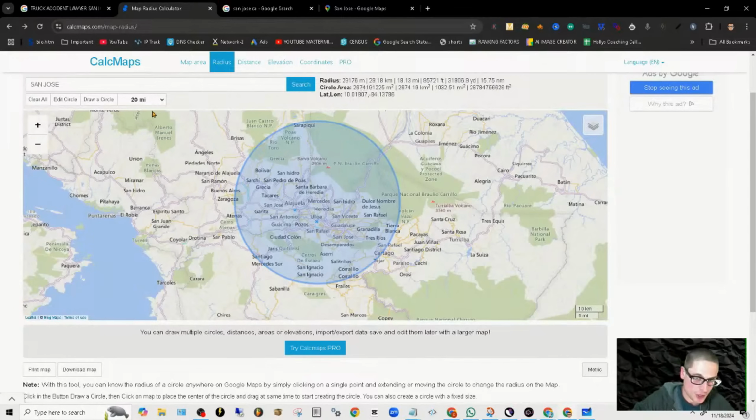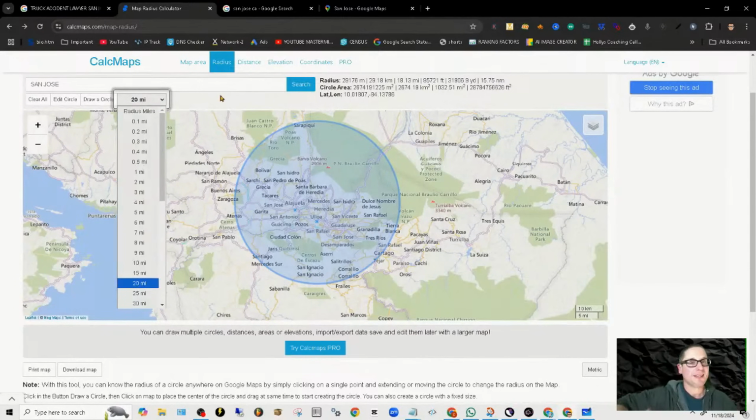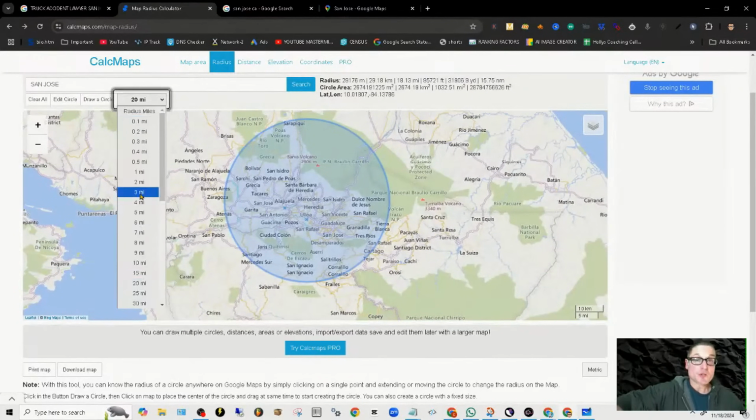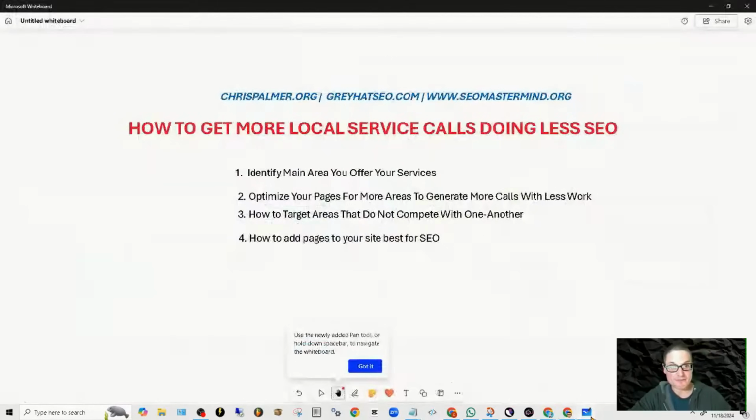You can utilize this to draw a map, or sometimes when it's working, the pointer always works. So you can either do a circumference or an area. Double check and make sure that you and or your helpers, your workers, your employees are willing to drive this. And that's the very first step, identifying what area does Google think that we're in and which areas are we actually willing to drive. Identify the area first. Optimize your pages for more areas to generate more calls.